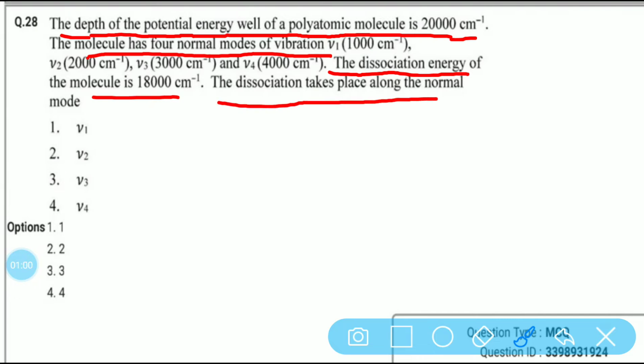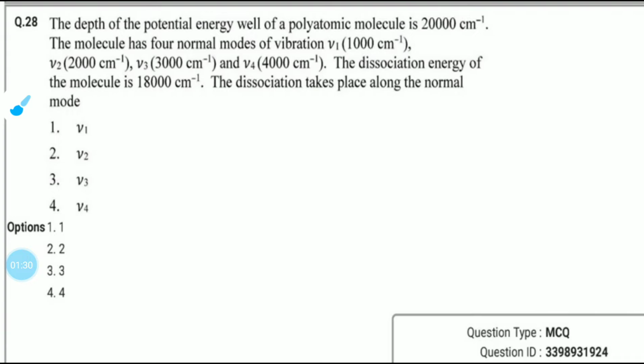The dissociation takes place along the normal mode. Out of these normal modes ν1, ν2, ν3, ν4, the question is along which of these normal modes dissociation takes place. So this is the question of electronic spectroscopy. First we discuss the concept of electronic spectroscopy of the dissociation of the molecule, then we solve this question.